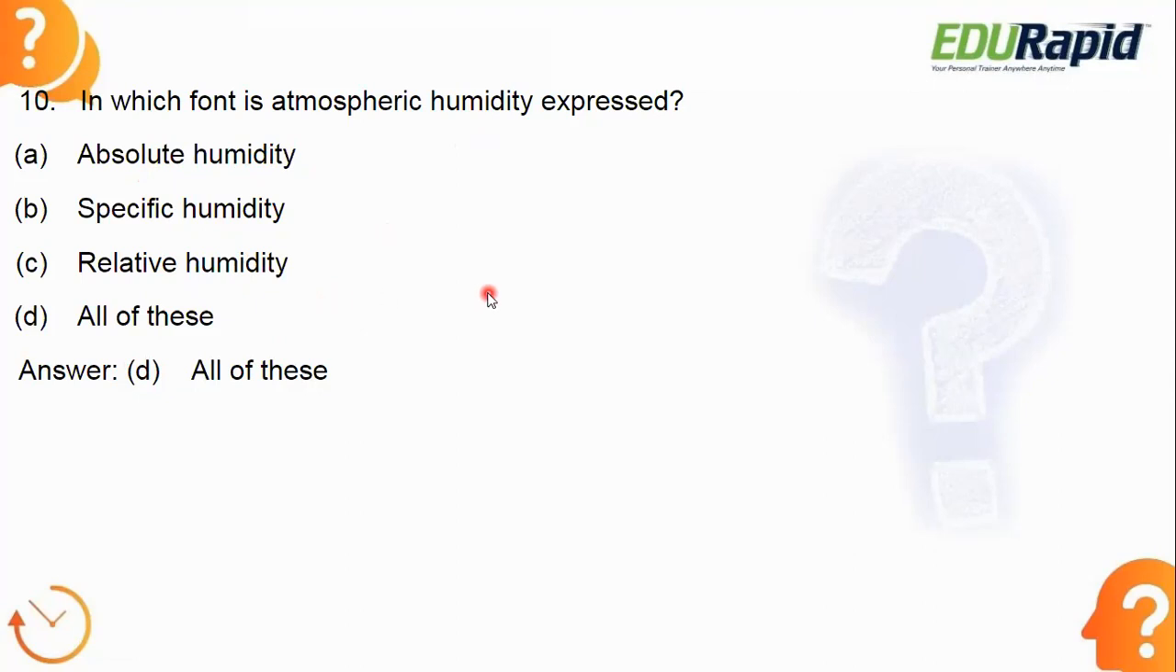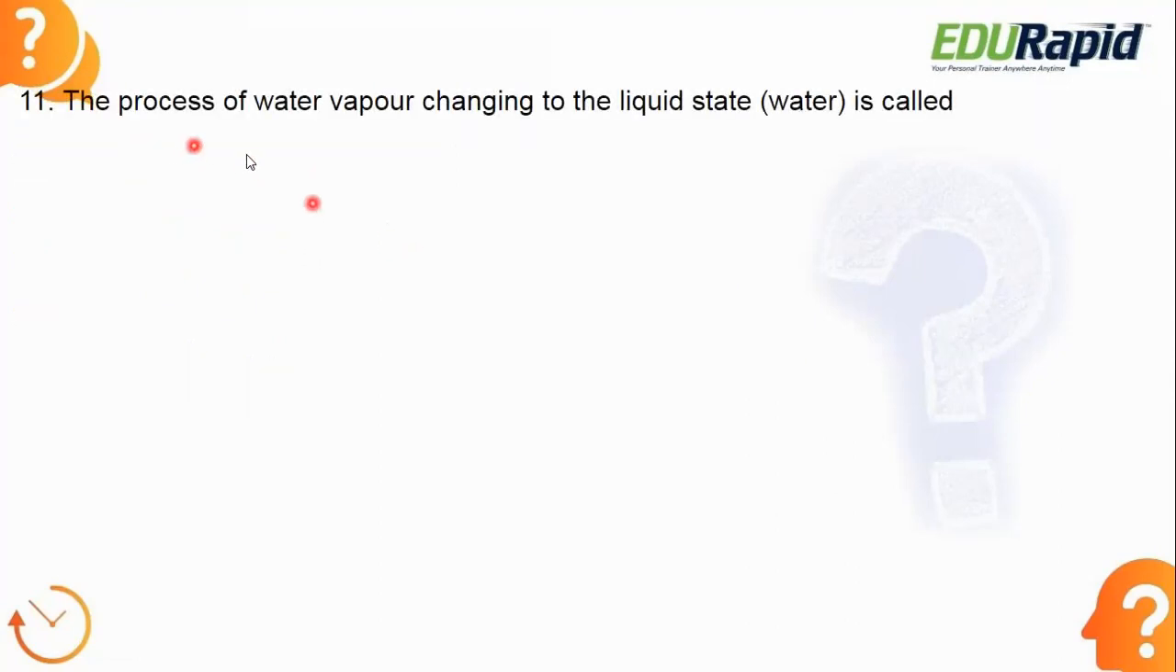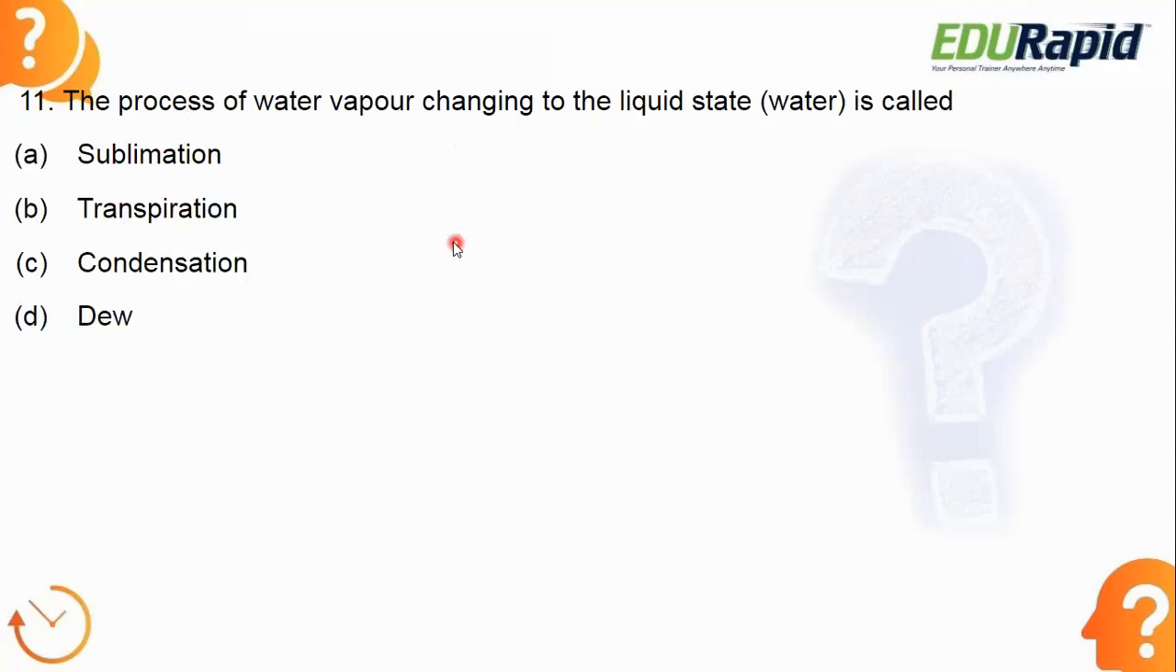Okay, next. The process of water vapor changing to the liquid state is called. They are giving the definition of one phenomenon. They're asking what is the name of the phenomenon. The process of water vapor changing to the liquid state is called as, what is the answer?